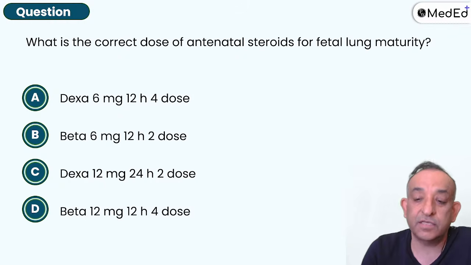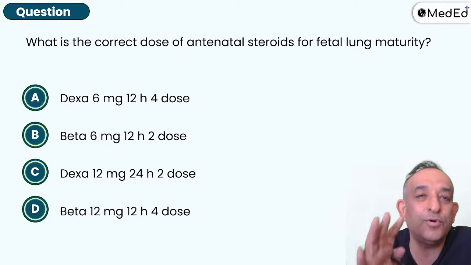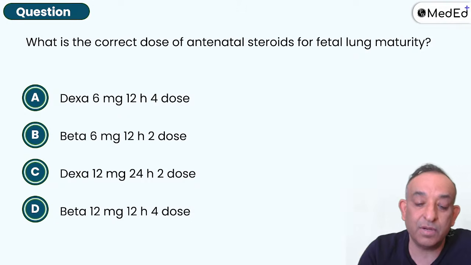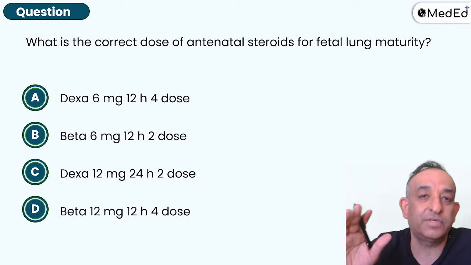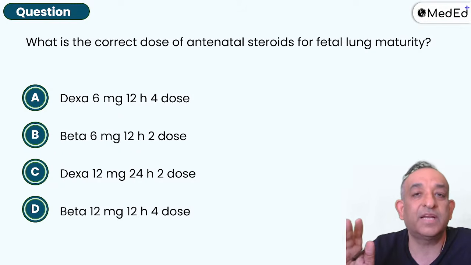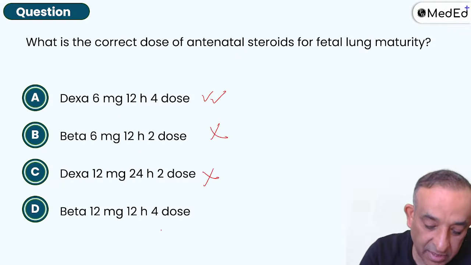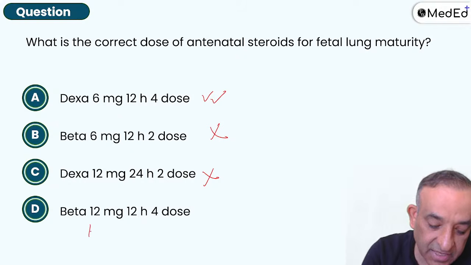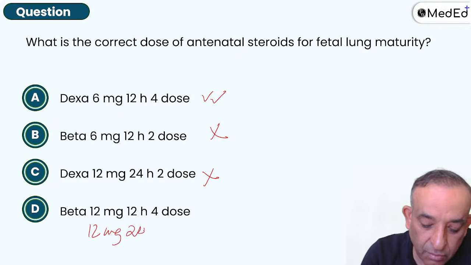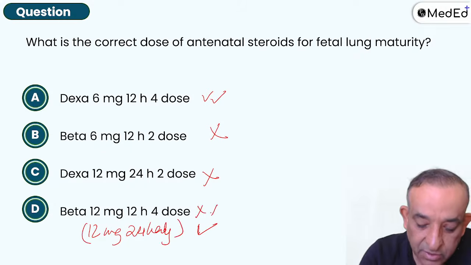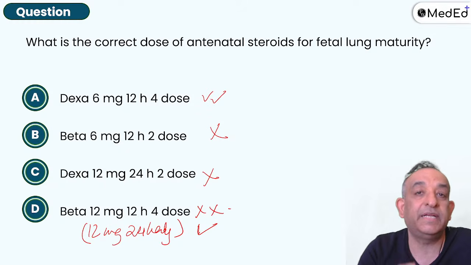What is the correct dose of antenatal steroids which we give for lung maturity? Now that's the question which all of you know the answer to, but you know also that this will come in the bulk of easy questions of any exam, and that is dexamethasone. Remember, dexamethasone is the question which is coming in exam. So dexamethasone is 6 milligram 12 hourly 4 doses. Is that given here? Yes, that's the correct dose. Betamethasone is not 6 milligram, dexa is not 12, beta is not 12 hourly. If this was written beta 12 milligrams 24 hourly, that would have been a correct answer here. This is also wrong. So please do not confuse between beta and dexa.